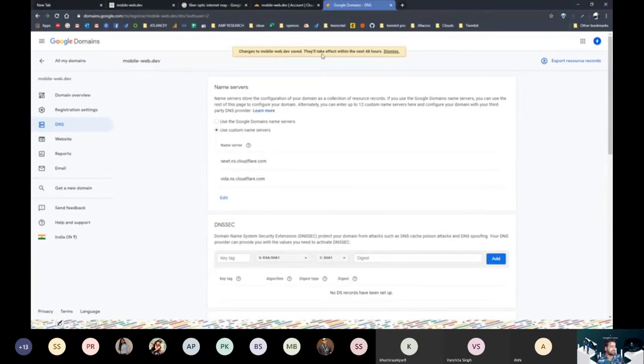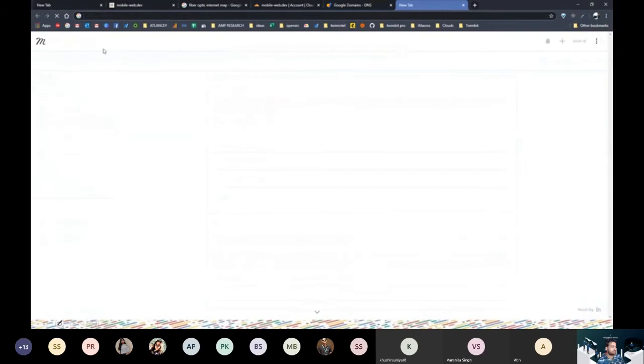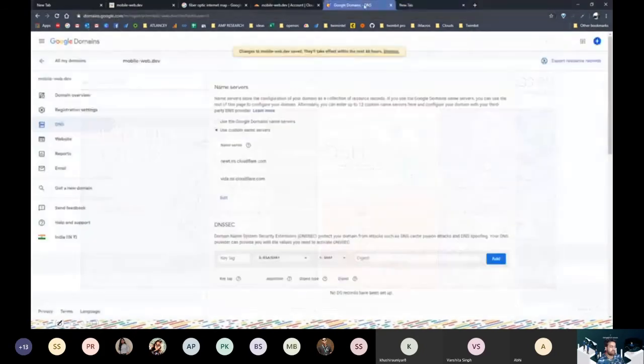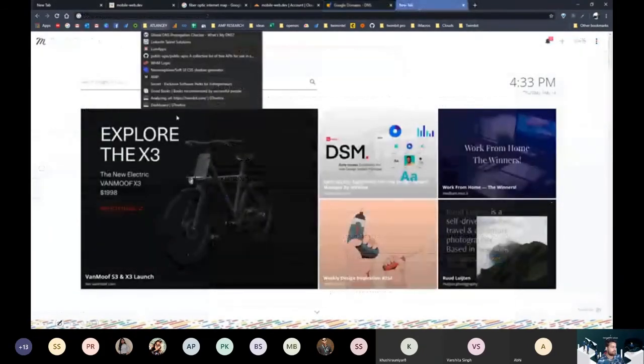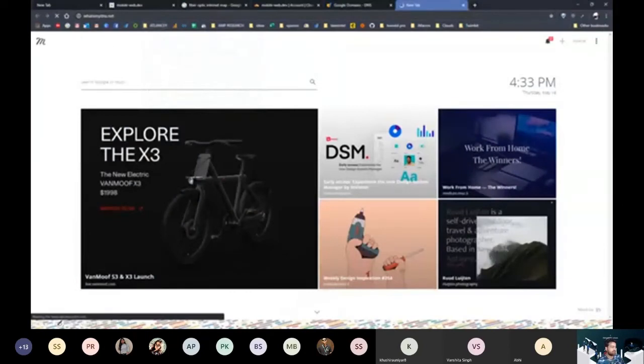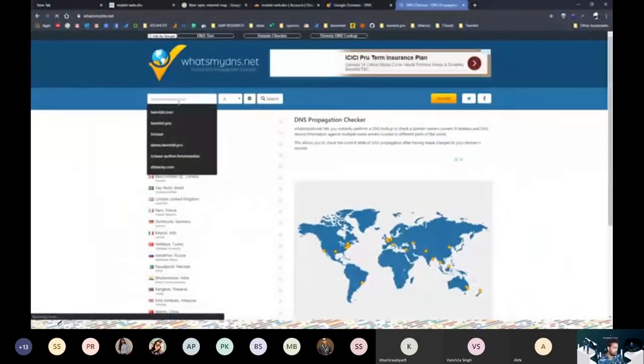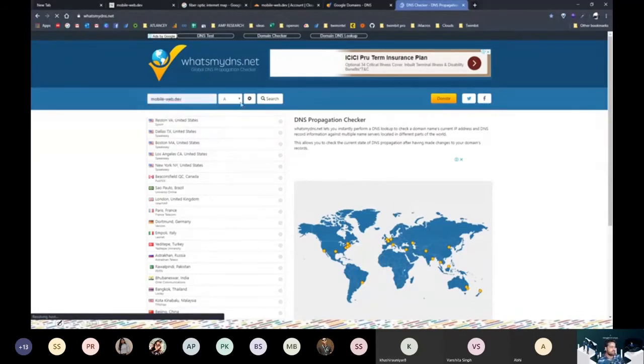Okay, so usually it takes 48 hours for these changes to propagate, but if you have a good domain name provider like Google Domains, it would actually take place a lot faster than we expect. And the next thing is how you can track if your name server has been changed or not. For this, we have a service called What's My DNS. We will type our website name mobileweb.dev, and we'll check what the name server record is for this server.